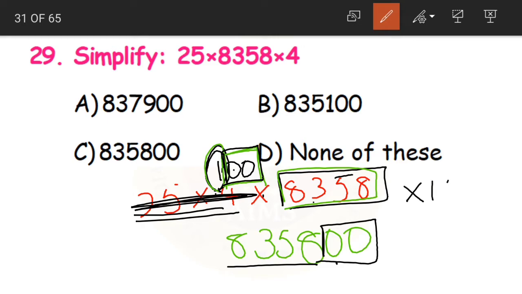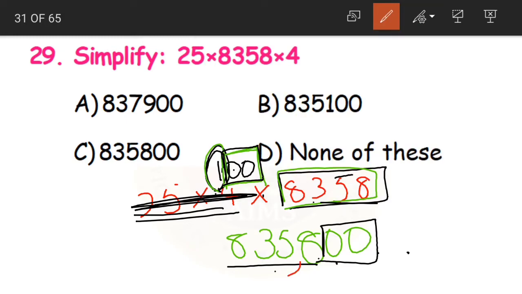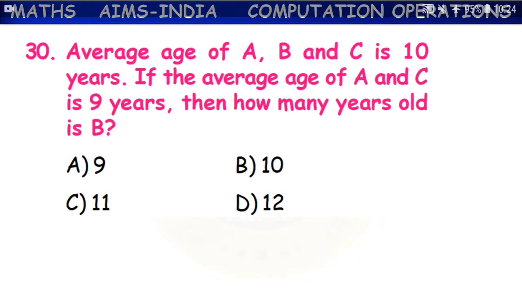Suppose if this was into 1000, here we are having 3 zeros, so we would have placed 3 zeros after 8358. Clear, children? Now what is our answer? 8,35,800. That is option C here.